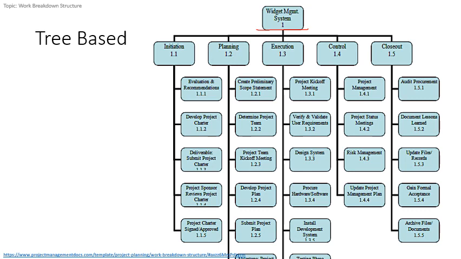At the next level, the children of the root are initiation, planning, execution, control, and closeout. And these children are further divided into children, that is at level 1.1 we have these subtasks. At level 2 the further subtasks are specified, and so on.